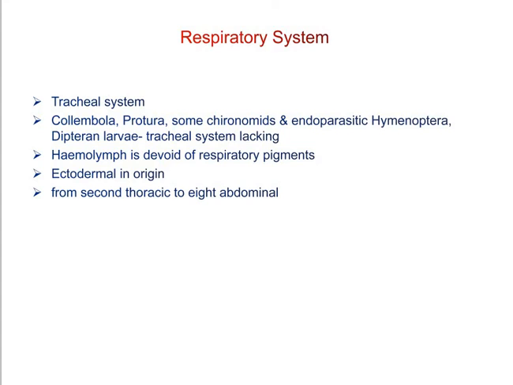The tracheal system, which is ectodermal in origin, develops by integument invaginations repeatedly from either lateral side of the segments, often from the second thoracic to the eighth abdominal region, leading to the formation of external openings, the spiracles or stigmata. They are internally connected to tubes, which open into a number of fine branches of tracheae.